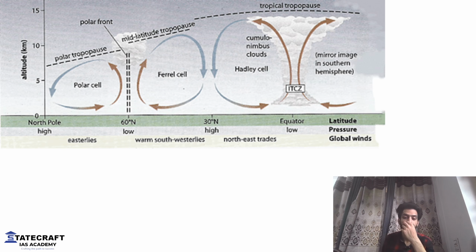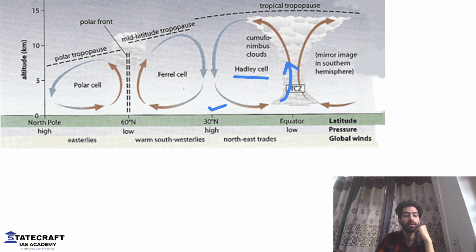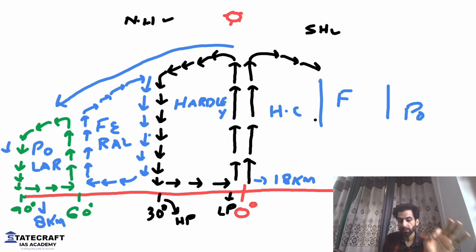Or if you look at this diagram, this is exactly what I was trying to show you. This is the first Hadley cell. You can see on the equator, the air going up. Then it will come down around 30 degrees. At 60 degree again, it will go up. And on the poles, it will come down. Exactly what I tried to show you here. I hope this is clear.